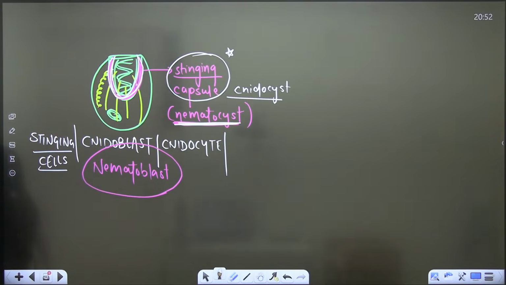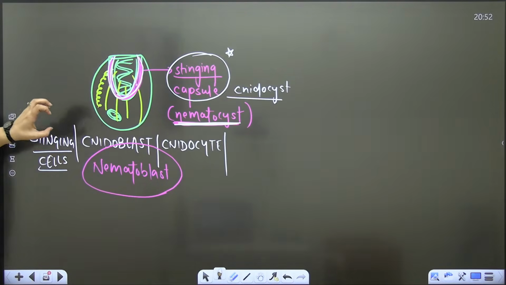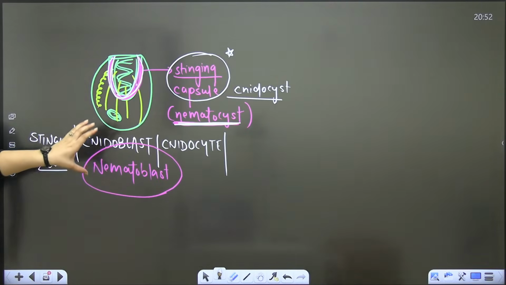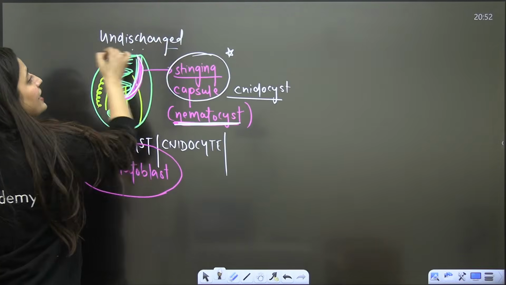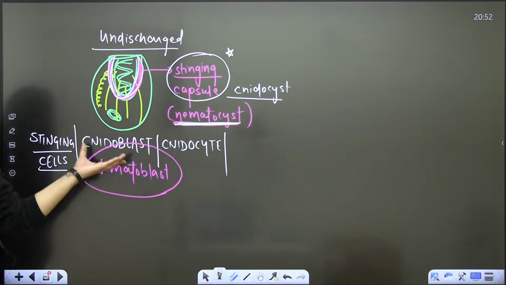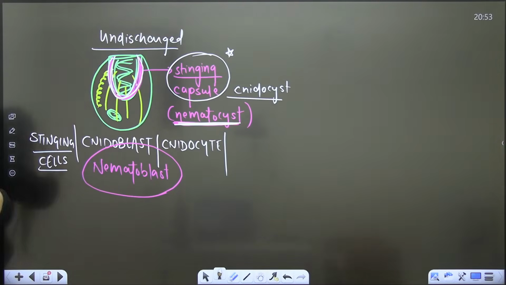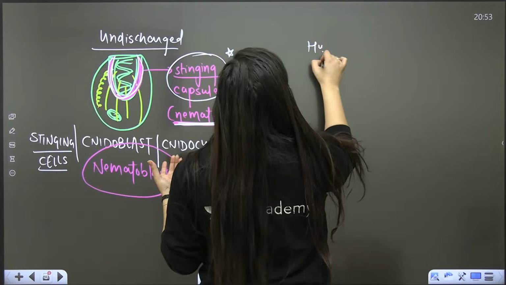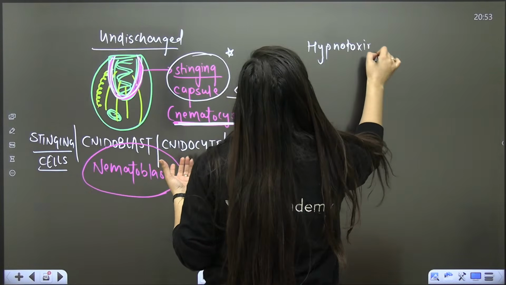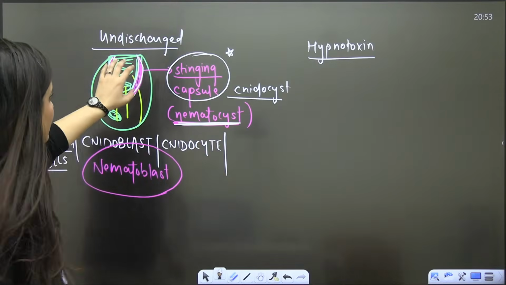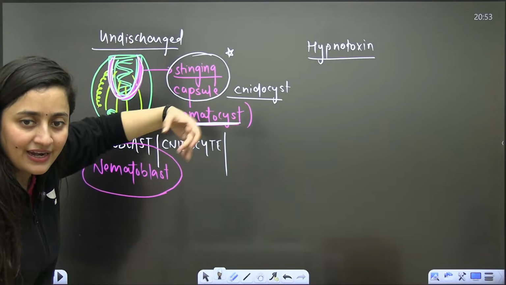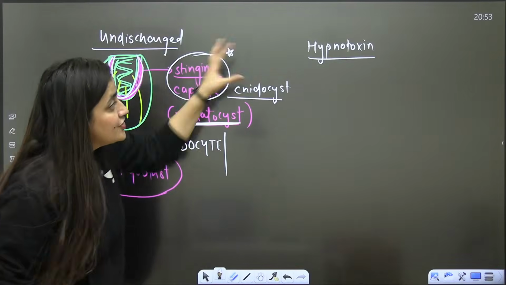So it is for offense and defense. This stinging cell is undischarged. It is meant for attachment, for protection, for offense and defense. Is it clear? This capsule has a toxin, hypnotoxin. Whenever they get their food or have prey, or have any predator, even for their protection, they will discharge this stinging capsule. It has a thread that will coil around the prey, and they will inject the toxin.